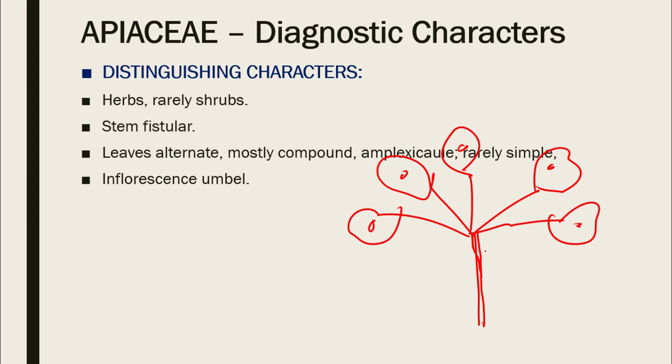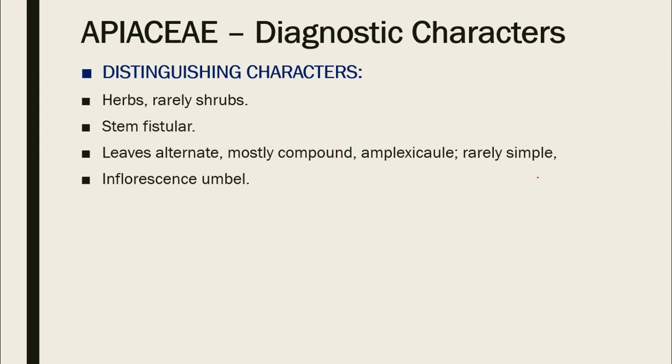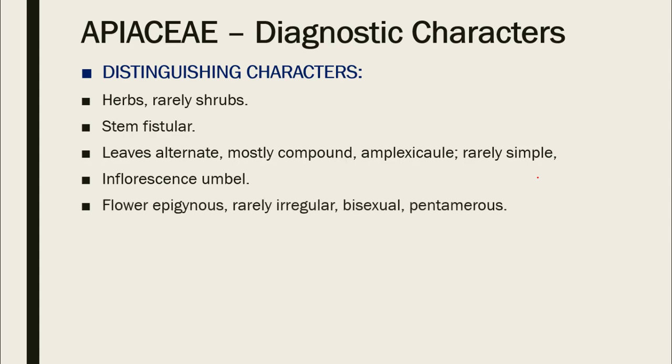So this is umbel. So umbel is a simple umbel like this one, and then we have a compound umbel in which the floral axis gets branched, and then each branch bears flowers in umbel fashion. So this is a compound umbel. So this is umbel in which flowers seem to arise from one point from the floral axis. So the inflorescence is umbel, which is a characteristic feature of this family, and because of this the family was known as Umbelliferae.